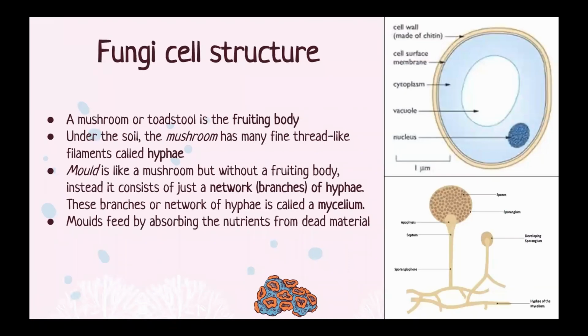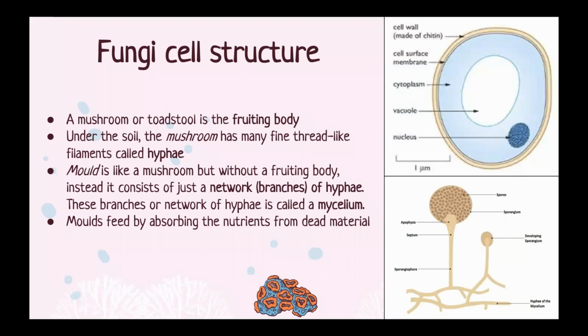Fungi cell structure. A mushroom or a toadstool is the fruiting body of the fungus. Under the soil, the mushroom has many fine thread-like filaments called hyphae. Mold, which you would usually find on bread or oranges after the expiry date, under certain conditions, is like a mushroom, but it doesn't have a fruiting body. Instead, it consists of a network of branches of hyphae. This network of hyphae is called a mycelium.